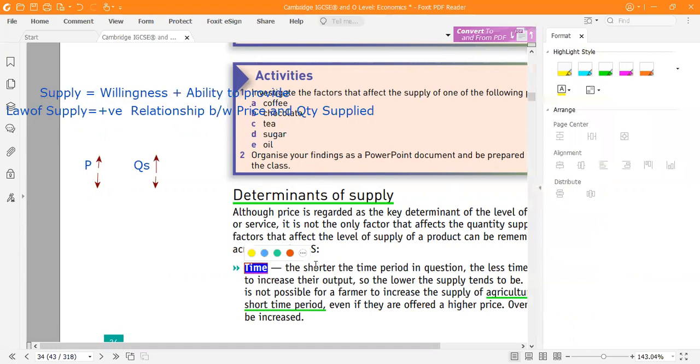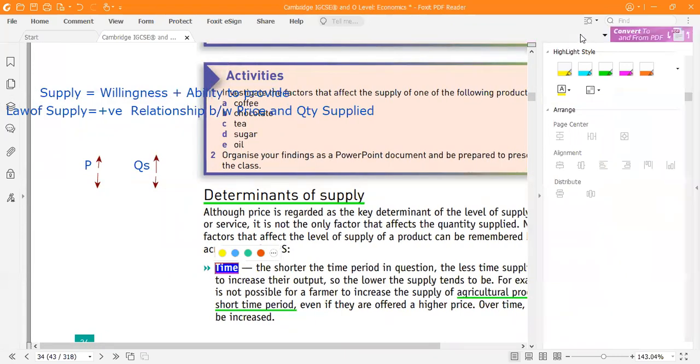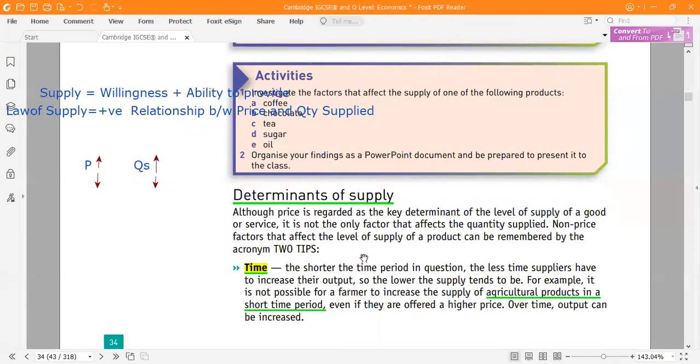Suppose you cannot increase everything very quickly. If you want to increase the supply of electricity, you cannot increase it very quickly. It may take maybe 10 or 15 years.